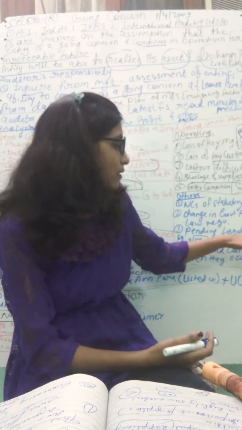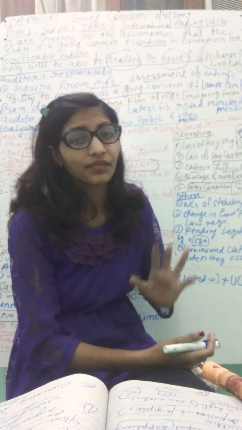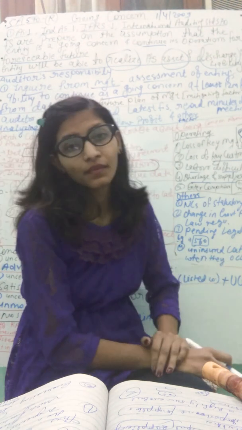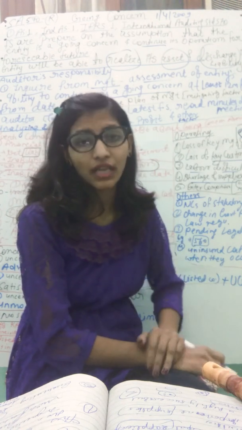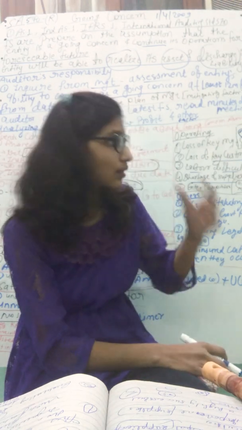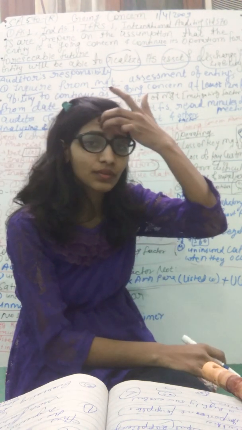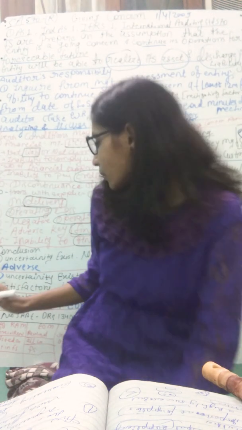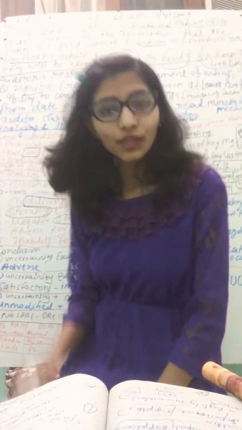Then pending legal proceedings, where any claim will arise and we are not able to settle that claim because we haven't as much cash flows. Then uninsured catastrophe: any disaster can occur and we are not insured for any type of disaster. So this is also a danger to the going concern ability. Pending legal proceedings, in 560 we also discuss this point now. Subsequent events. This all is the event which may cast doubt on the ability of the going concern.